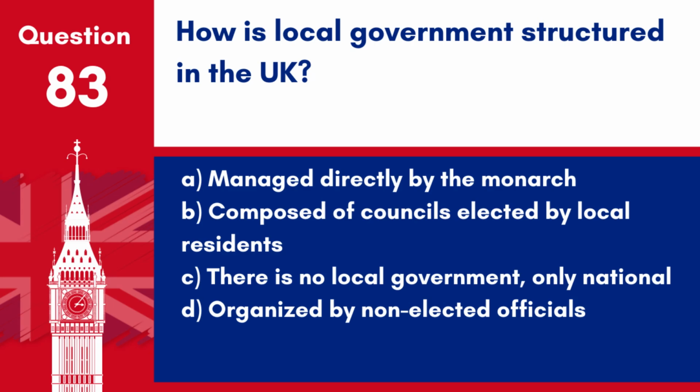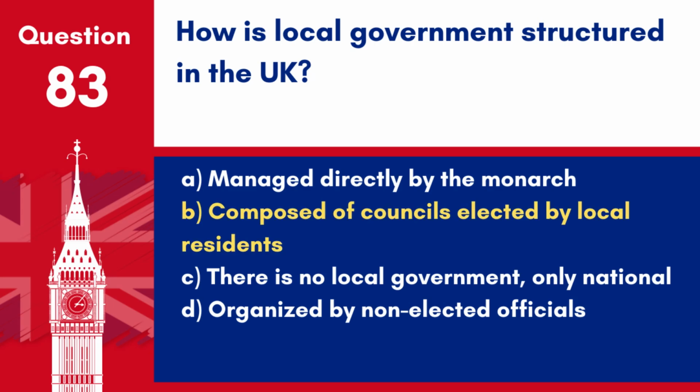Question 83. How is local government structured in the UK? A. Managed directly by the monarch. B. Composed of councils elected by local residents. C. There is no local government, only national. D. Organized by non-elected officials.